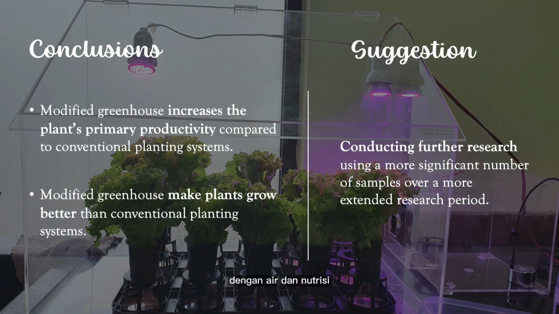And last but not least, I will state the conclusion for this research, which is that the modified greenhouse with micron-sized water and nutrients, ultrasonic wave and growth lights with an Arduino microcontroller can increase the plant's primary productivity compared to the conventional planting system, and it can make the plants grow better than the conventional planting system. To further optimize this research, I provide a suggestion, which is conducting further research using a more significant number of samples over a more extended research period.